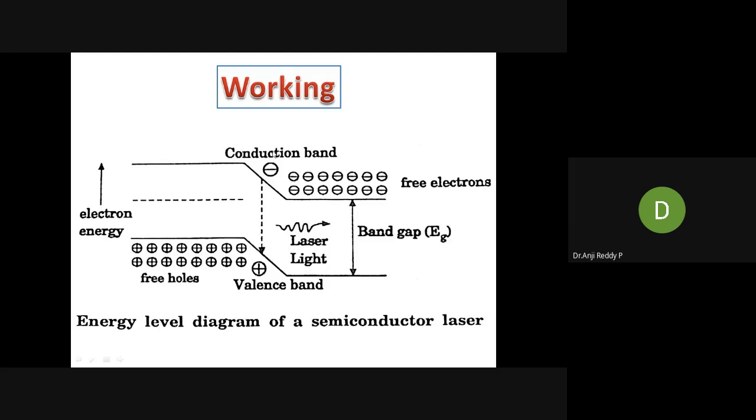Then when we connect in forward bias, automatically more number of electrons in conduction band, more number of holes in valence band. After connecting in forward bias, the electrons from conduction band and holes from valence band both recombine at the junction, that is emitted in the form of light, laser light. Okay, that won't come directly. Whatever light initially emitted, that stimulates more number of electrons and holes to recombine. Now we will check one by one points.